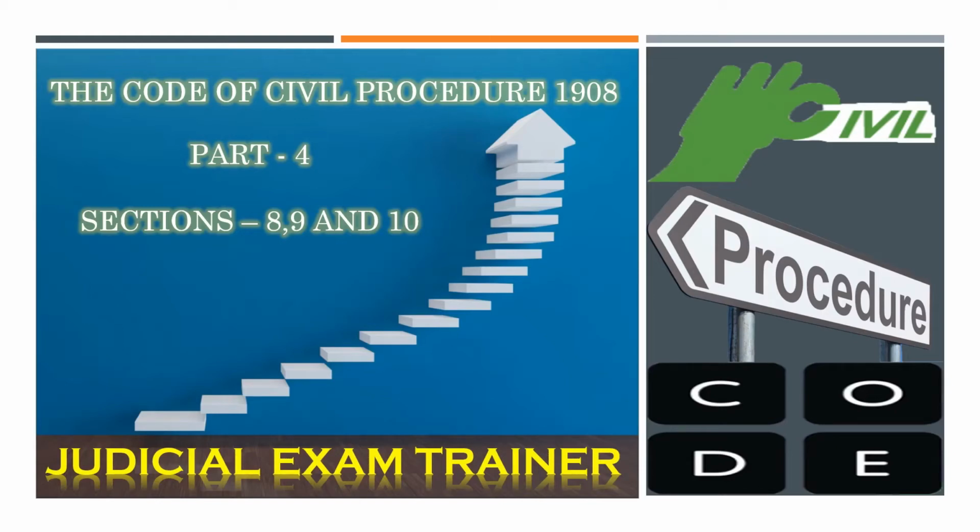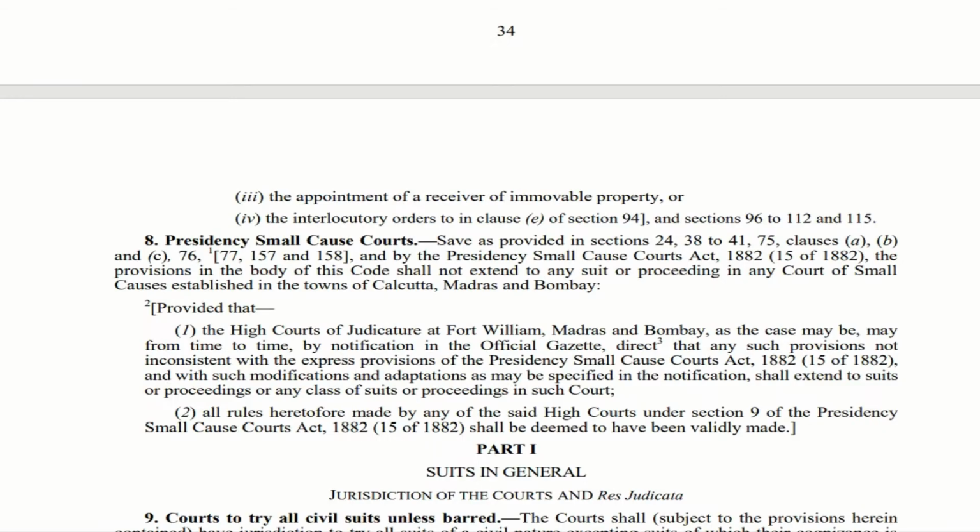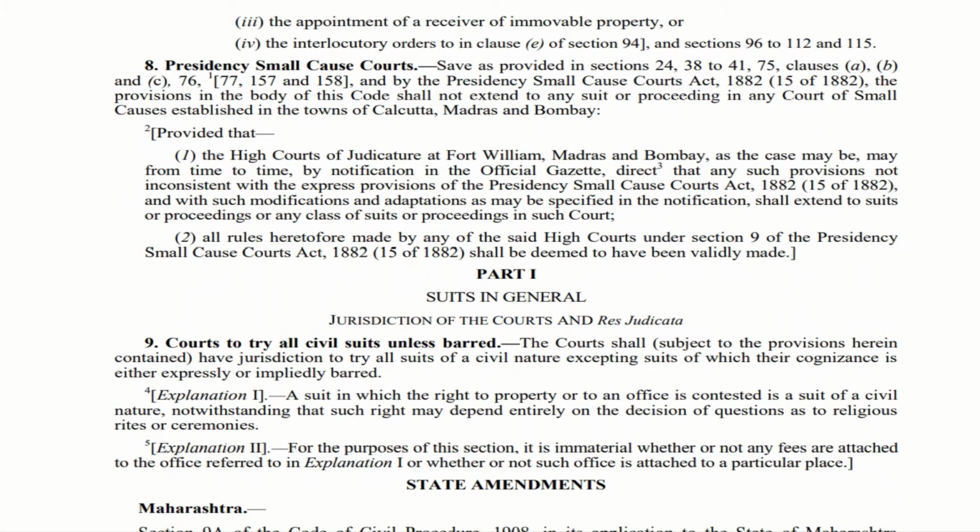In this video, we are going to see the Code of Civil Procedure 1908. Section 8. Presidency Small Cause Courts.